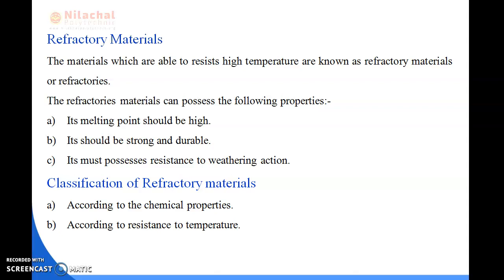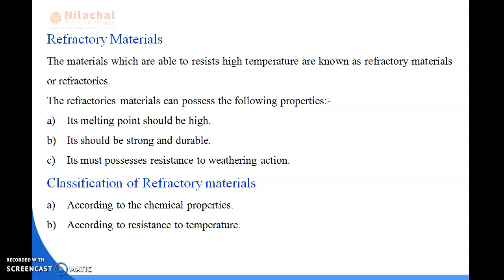Okay, we can say that the melting point which is more than 1580 degrees Celsius, that is known as low quality refractory materials. And low quality refractory materials are used for manufacturing fly ash brick, and it is used for electrical board.